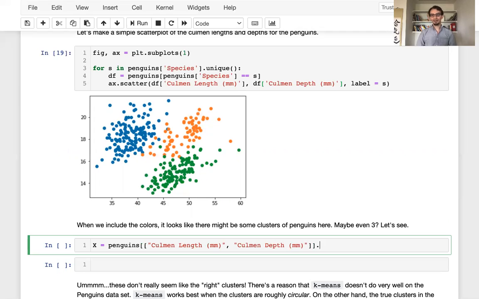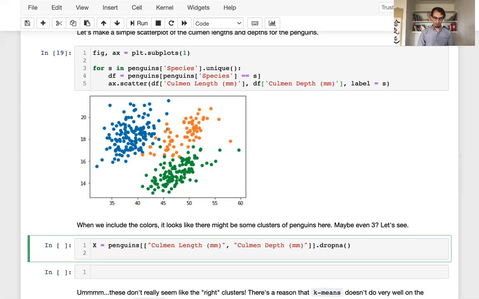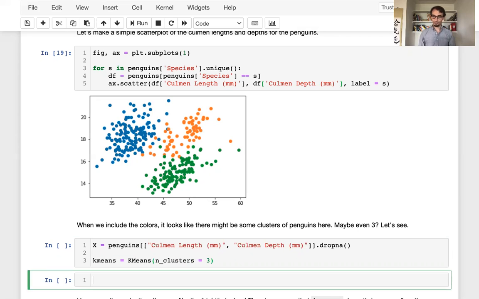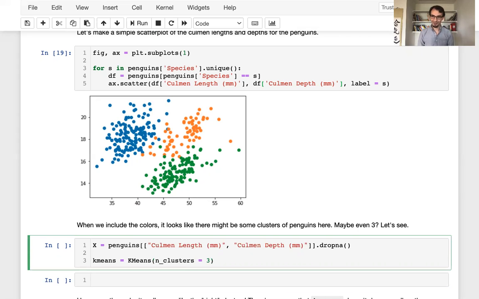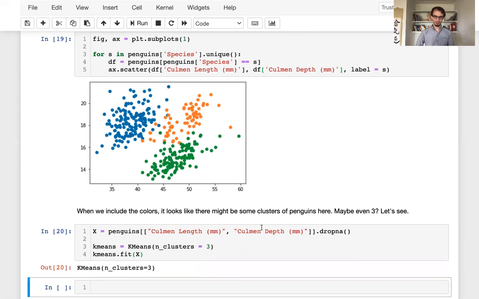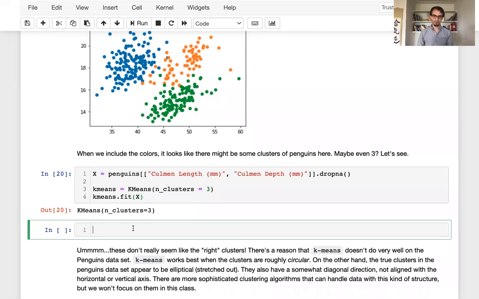And if you remember in this data set, there are a couple of NA values in these columns, so I actually need to drop NA values here as well. Then kmeans equals KMeans with clusters equals 3. I'm being optimistic. I'm going to say, hey, maybe there are 3 clusters in my data set. Can we find them? And I'll do kmeans.fit of x. Okay, so that runs pretty quickly.